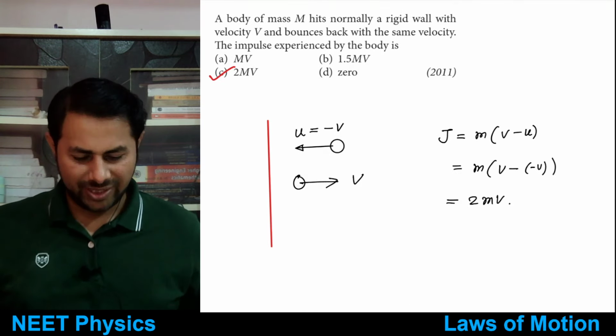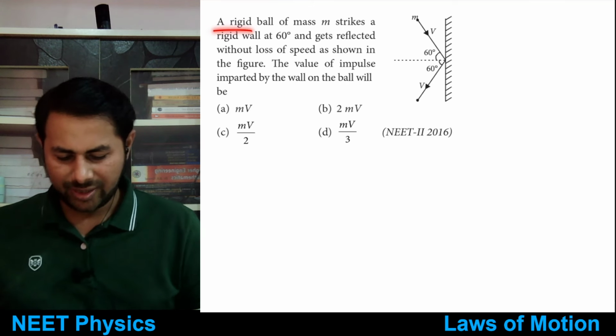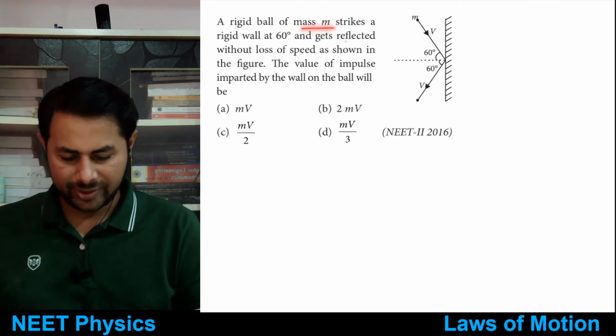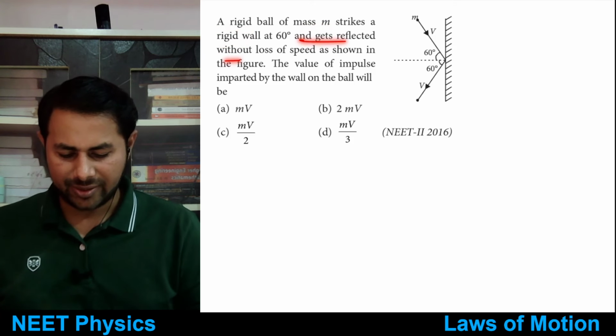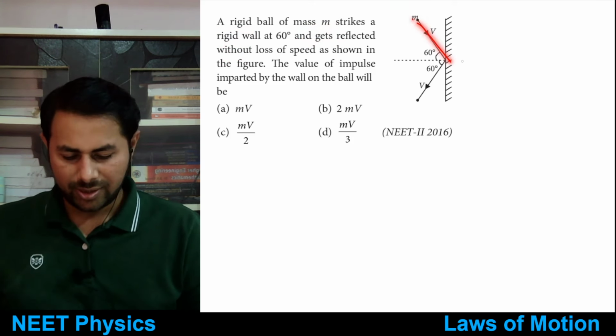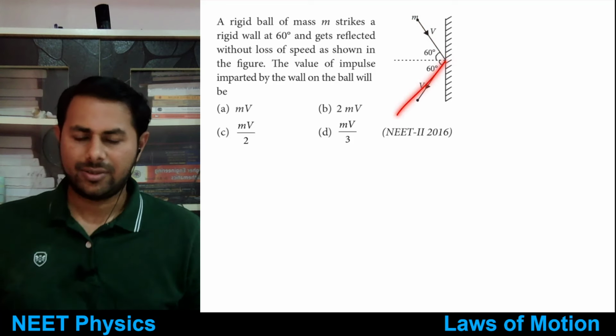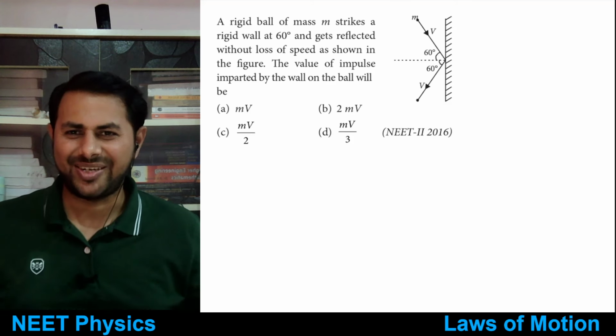Okay, so this is very simple. Let's see next one. A rigid ball of mass m strikes with a rigid wall at 60 degrees and gets reflected. So this rigid means what? The ball will not break and the wall will also not break, right?